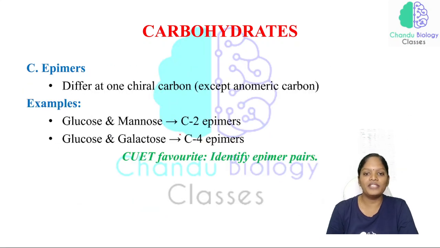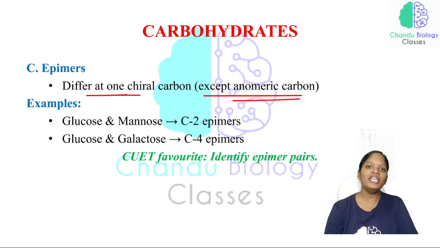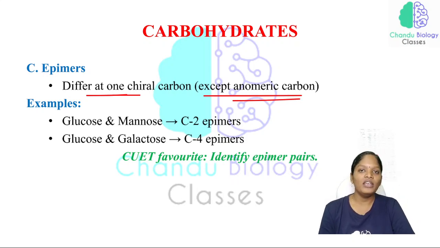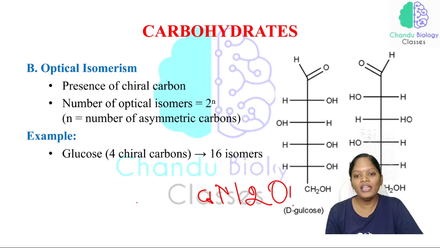Now, epimers. Epimers differ at one chiral carbon except the anomeric carbon. So we have an isomer: same molecular formula but different structural formula. The molecular formula is C6H12O6 for both D glucose and L glucose, but the structure is different.